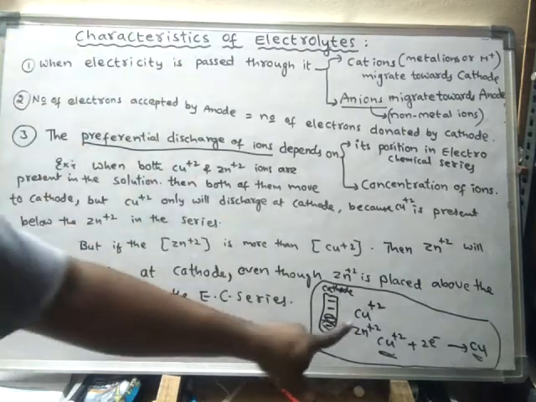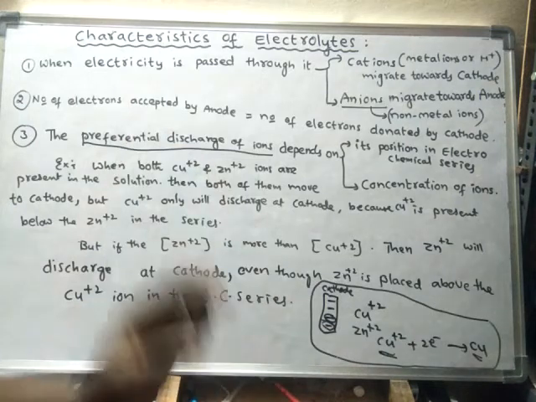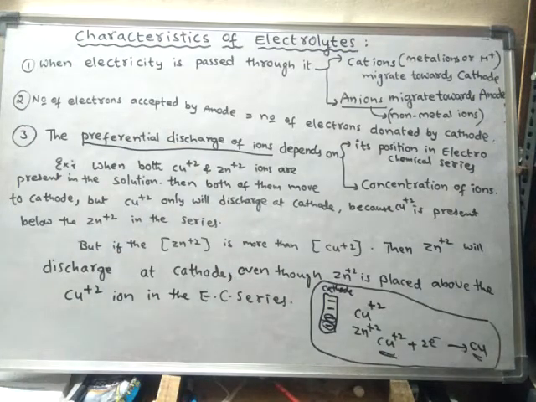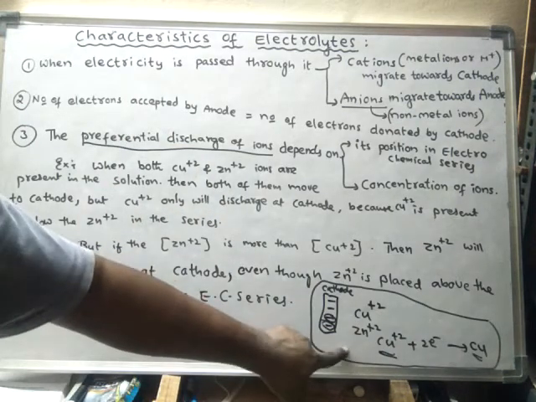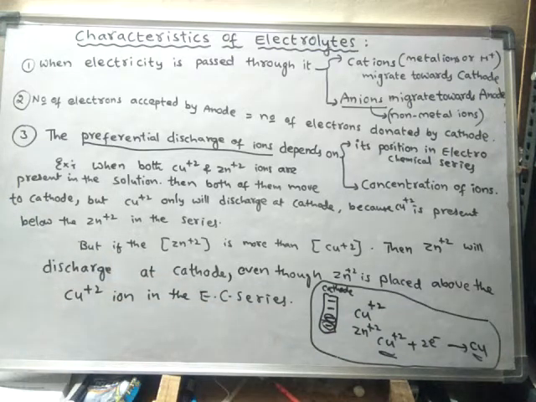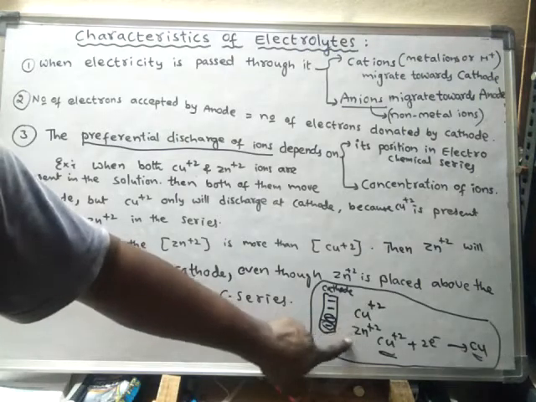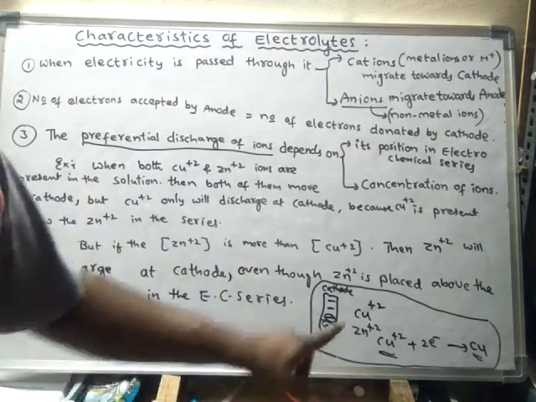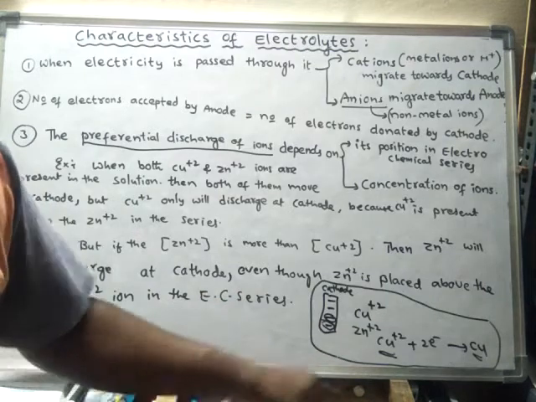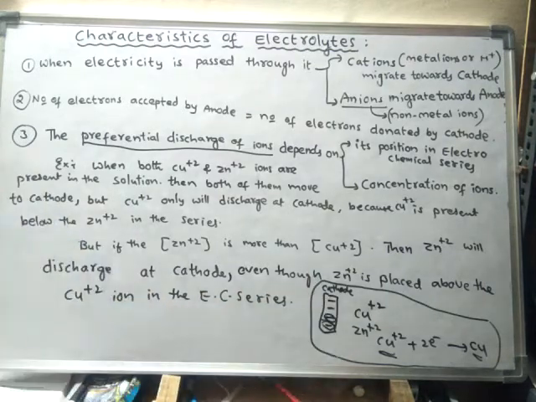Only one ion will undergo discharge and the other ion remains as an ion only. That means there is competition between the two. Which one will preferentially undergo discharge, or convert into a neutral atom? That is known as preferential discharge. Which one out of these two will undergo discharge and which one will remain as an ion only?